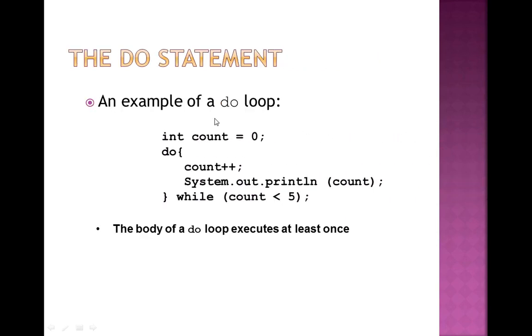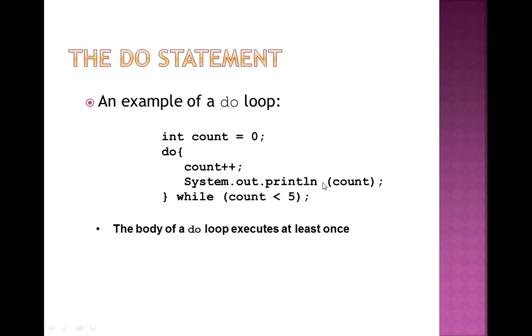This is an example of a do while loop. First of all, take count with the value 0. This is int count equals 0. Then there is a do while loop: do, count plus plus, System.out.println(count). This is the syntax for Java, that is System.out.println for printing. In the same way, C has the syntax printf and C++ has the syntax cout. This is the Java syntax.